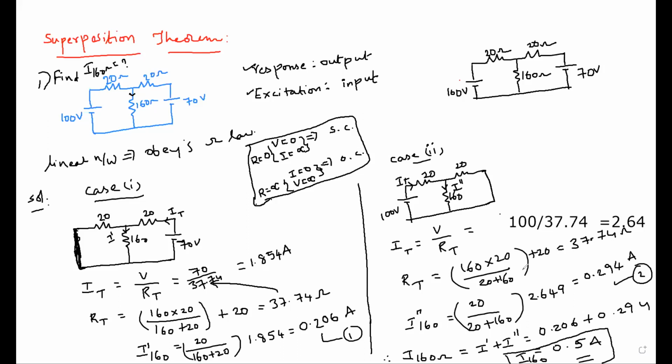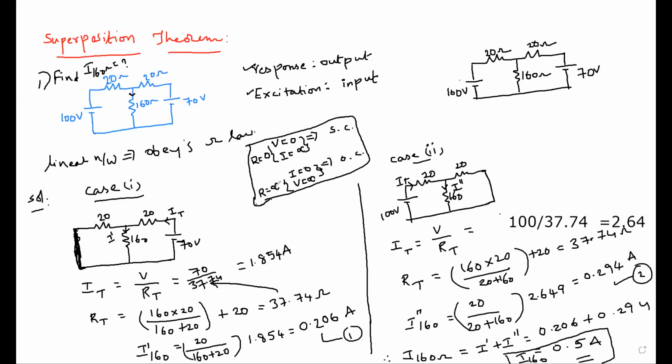So shall we go for the verification method? Up to now, whatever you have derived, the current which is passing through the 160 ohm resistor is 0.5 amperes. That is the pure method where you followed the procedure of your superposition theorem, right? So this is the method you need to apply in your JNTU examination.